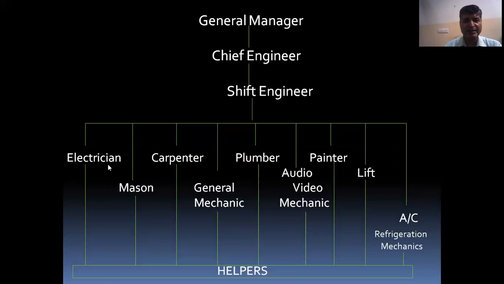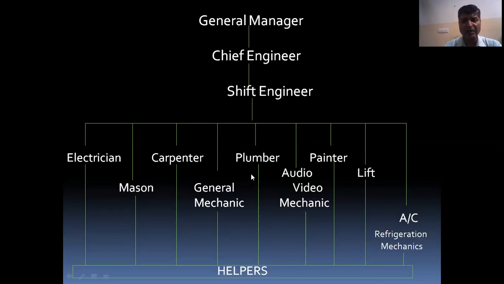The first one is the electrician, the person who will deal with all the electrical works. Then mason, for all repairing work and building works. Then carpenter, who deals with all furniture repairing. Then general mechanic, who will be responsible for different normal mechanic works.